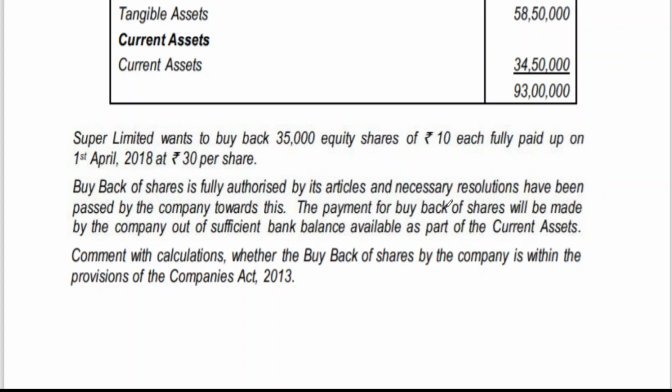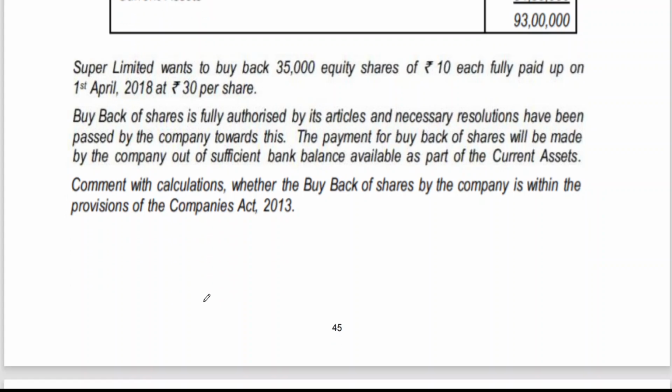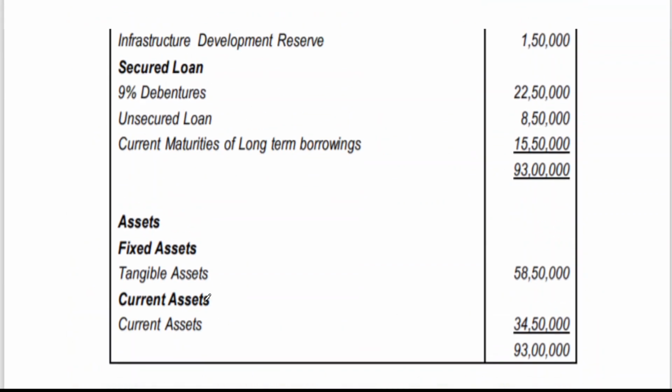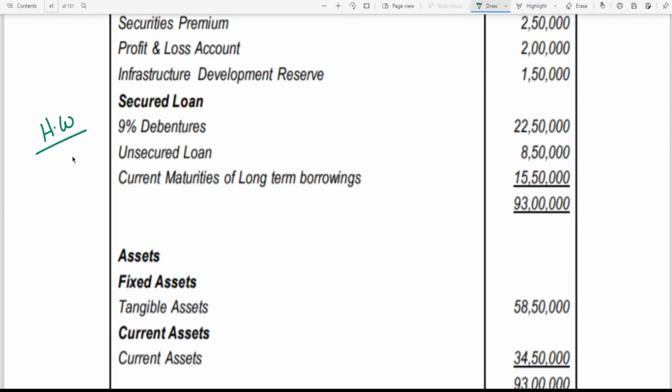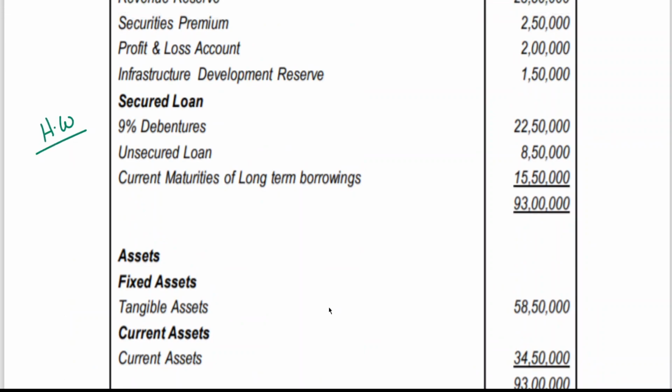Buyback is fully authorized. Payment for buyback shares will be made. Sufficient. Comment with calculation whether buyback of shares by the company is within the provisions. So the simultaneous equation method with the 3 tests you should do. So this is homework. Only one problem model I need to explain, that is, we are having an employee stock option plan. That model is also in the study material, that we will work out later on.